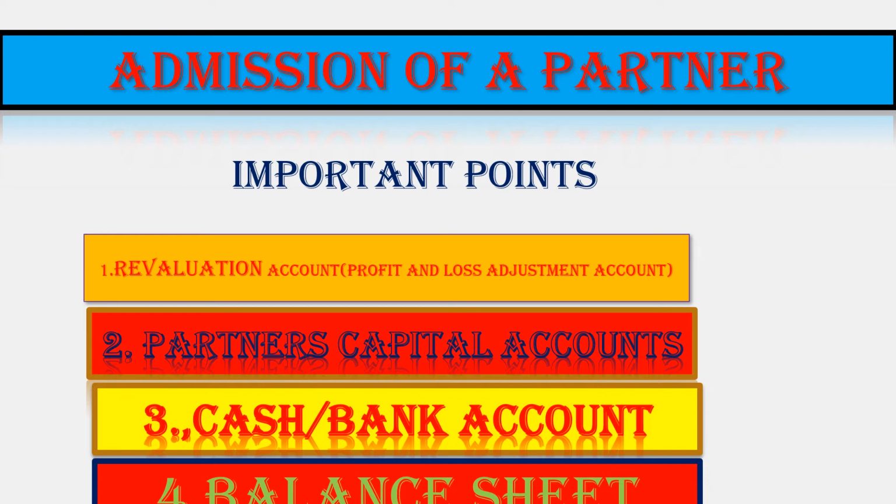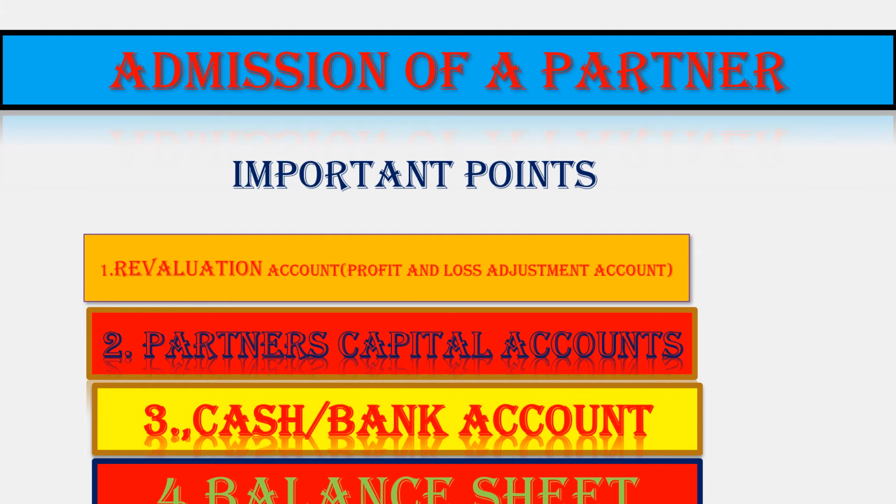Then the other thing is partners capital accounts. As to partners capital accounts, it will depend on the question whether the capital accounts are fixed or whether the capitals are fluctuating.